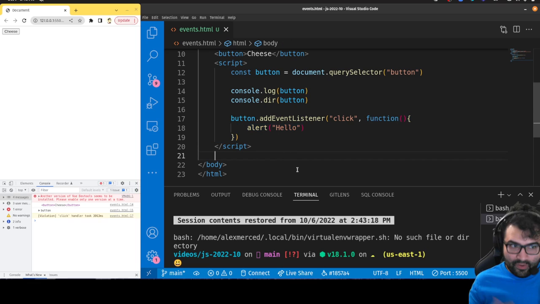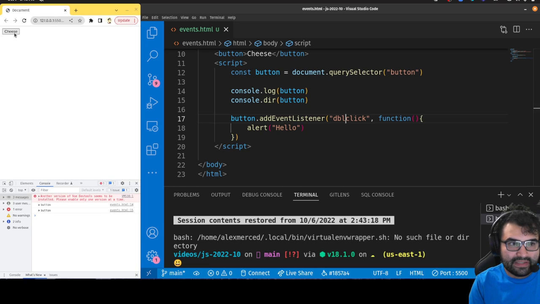Okay, so that's essentially how events work. Basically, you can take a bajillion different types of events. Like again, I could change this to double click, dblclick. And if I click this once, see, it doesn't do anything. I got to double click it, meaning I got two clicks really quick. And then I get the hello. So there's a lot of cool events you can use.